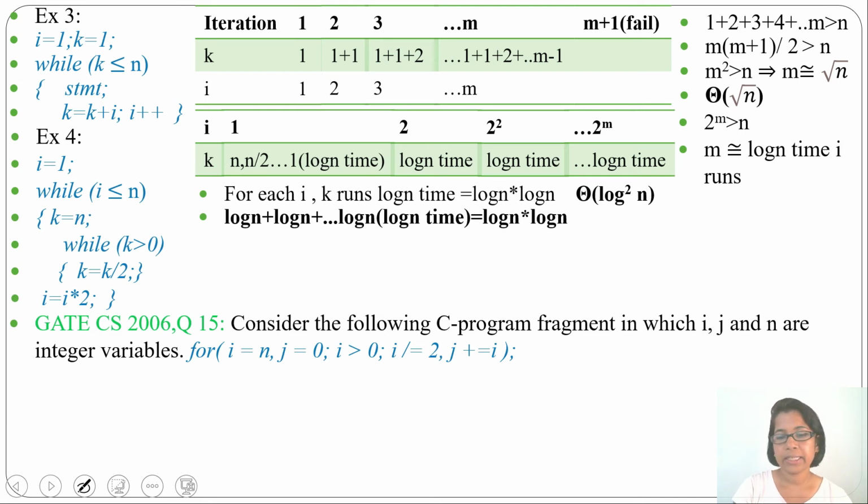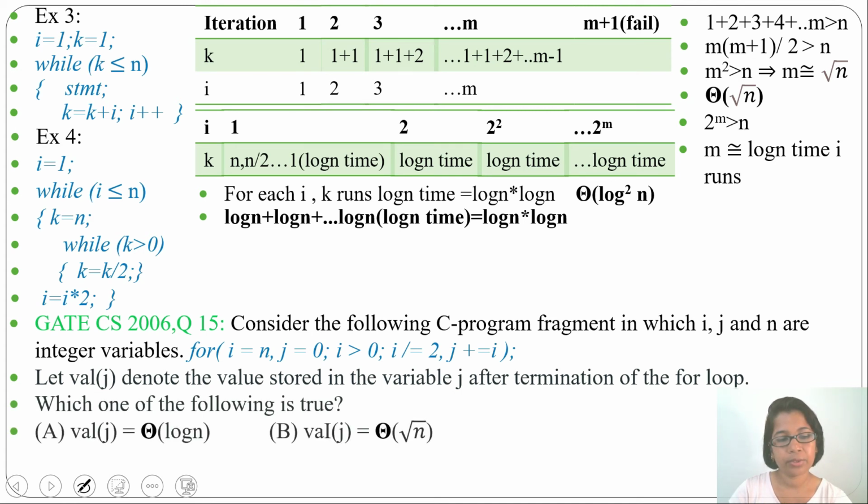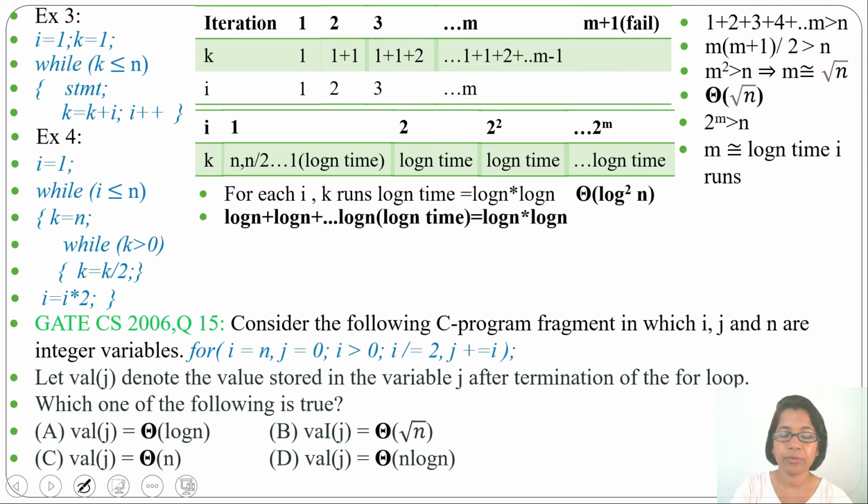Consider the following C program fragment in which i, j, n are integer variables. This is a C program fragment: for i equals n, j equals 0; i greater than 0; i divide equals 2, j plus equals i. Let value of j denote the value stored in the variable j after termination of the for loop. Which one of the following is true, and 4 options are given. We need to check what is the value of j at the time of termination.